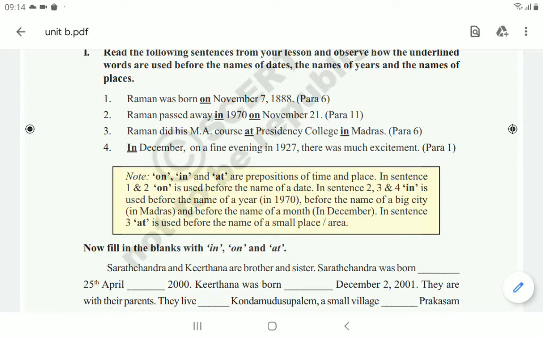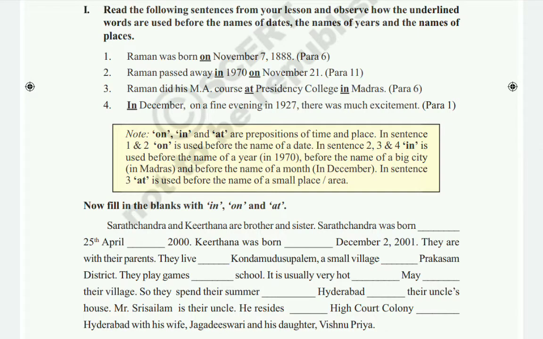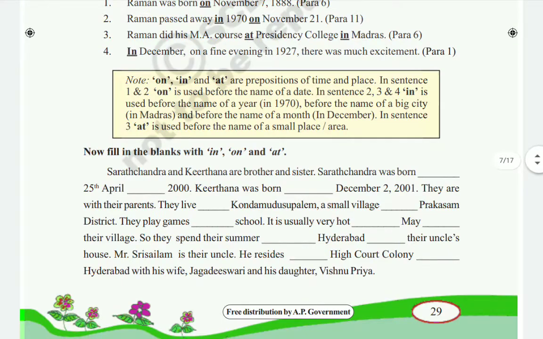Along with this, some blanks are given, children. Now you have to fill these blanks, all of you, according to the instructions, with the proper prepositions. Sarathchandra and Kirtana are brother and sister. Sarathchandra was born dash 25th April.